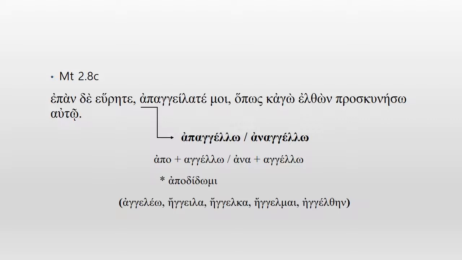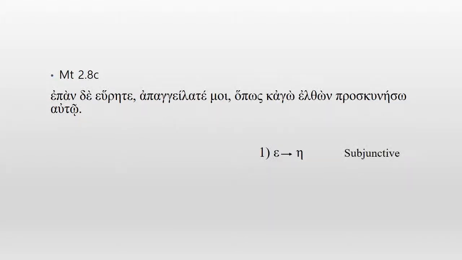Opos kago, so that, kai plus ego. It's a classic shortening. The kai, with alpha iota, is shortened, excuse me, to ego with epsilon. Kago and, I, elthon, we have the participle again. Elthon, elth, elef.